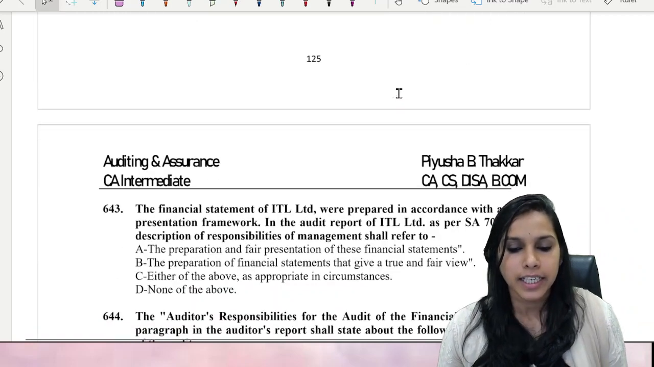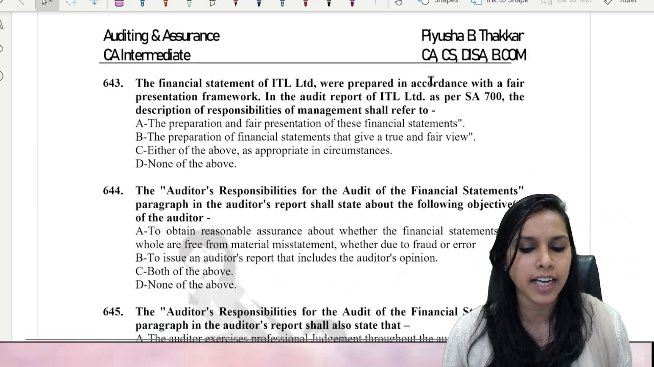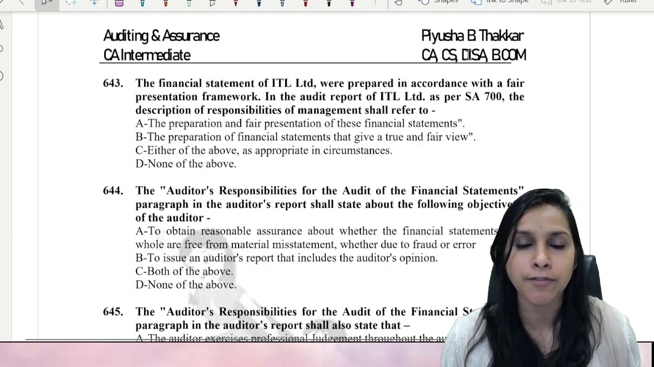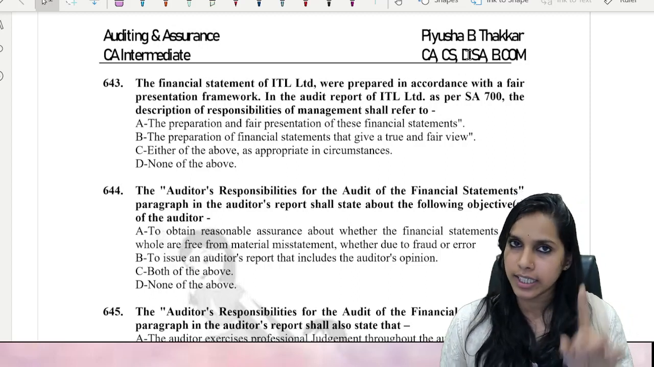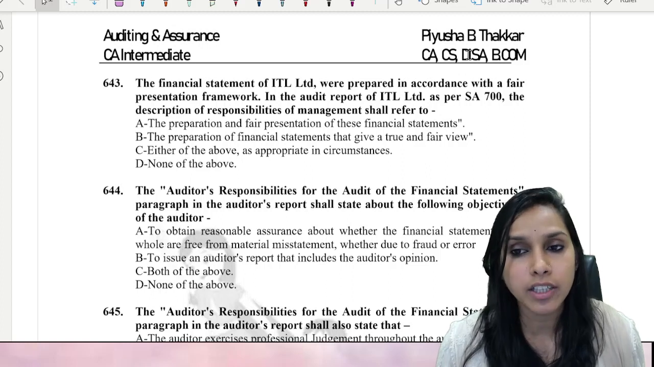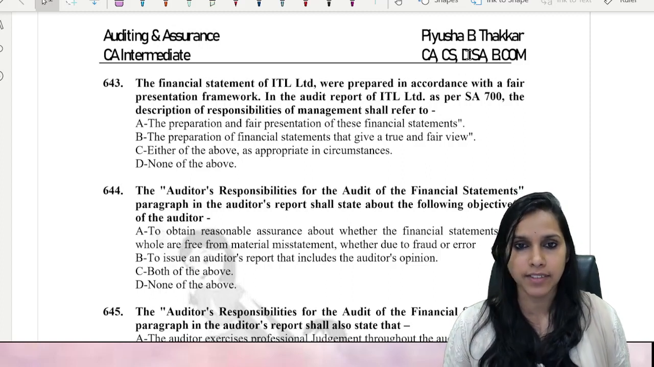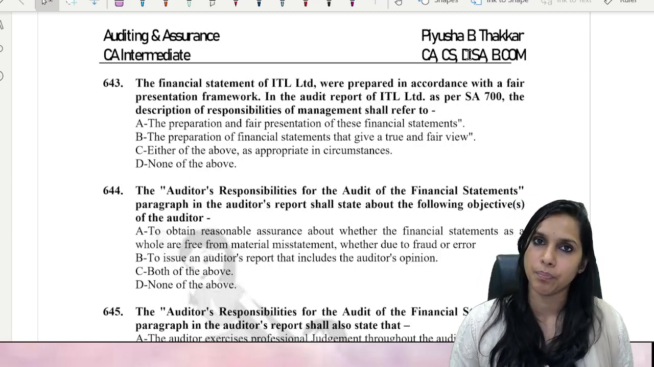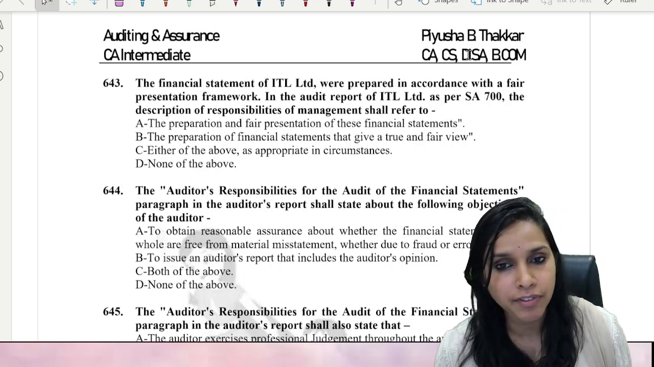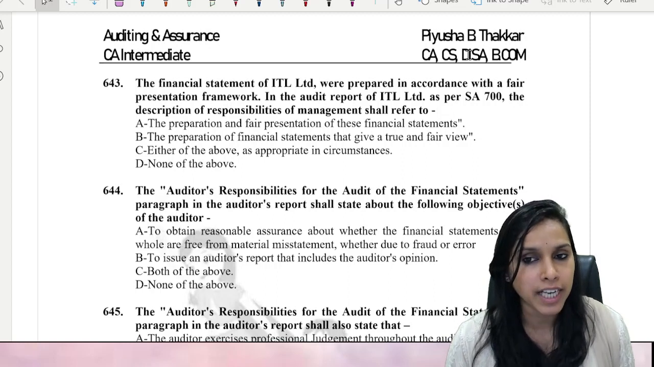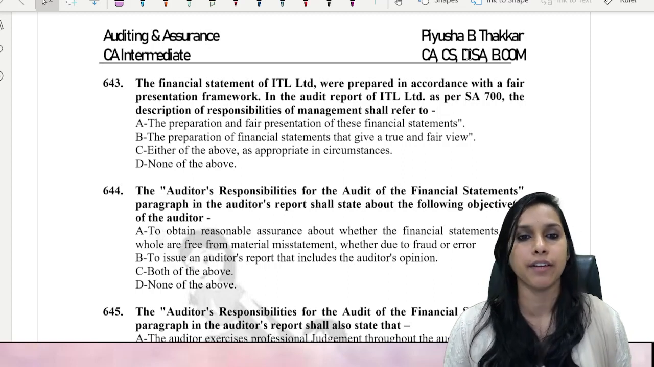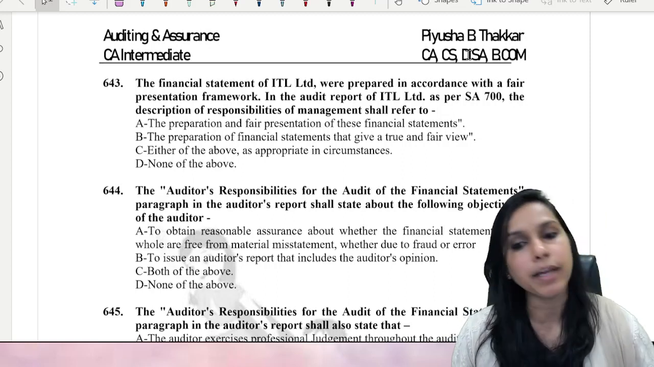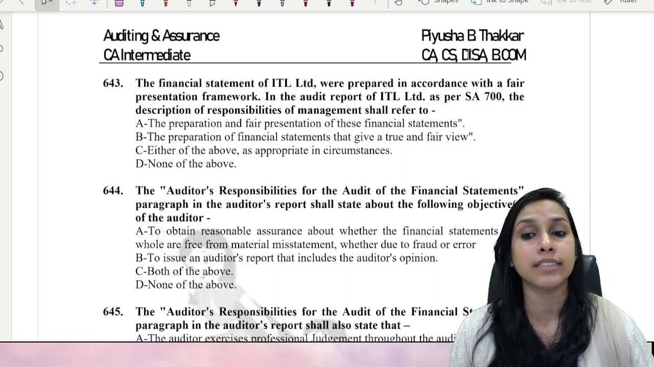Okay. Let's move ahead to the second last question for the day. The financial statements of ITL Limited were prepared in accordance with a fair presentation framework. So here it's a fair presentation framework. In the audit report of ITL Limited as per SA 700, the description of responsibilities of management shall refer to preparation and fair presentation of financial statements, preparation of financial statements that give a true and fair view, either of the above, and none of the above. Come on, my dear friends. What would you choose as the answer here?